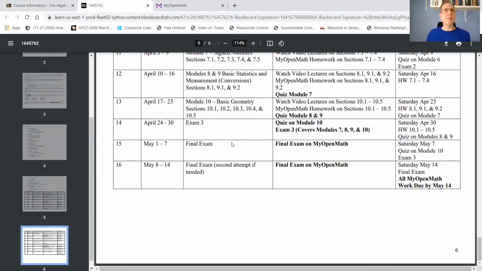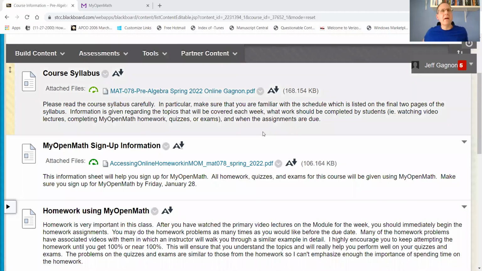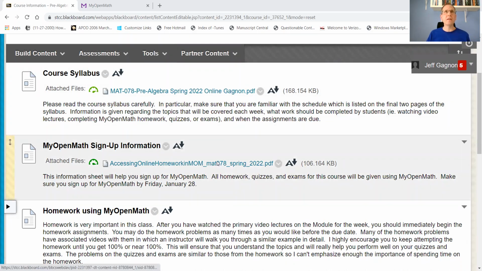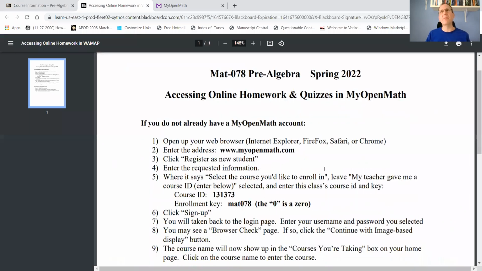All right, so that's the syllabus, really important. Let me go back to the course information page. Okay, so the second handout I have attached here, a second PDF, is how to sign up for My Open Math. If we click on that, it's basically the same information that was in the syllabus. The 2 important things you need are the course ID and this enrollment key, MAT078. So you want to go to this website, www.myopenmath.com, and then input your information and use that course ID with that enrollment key, and then you'll be all set for the course.